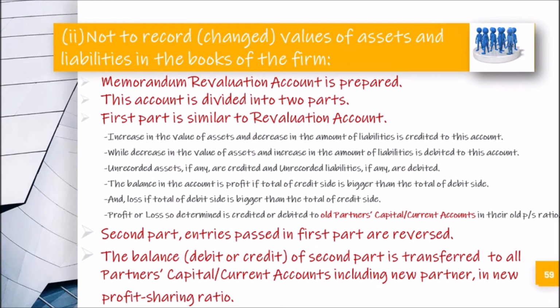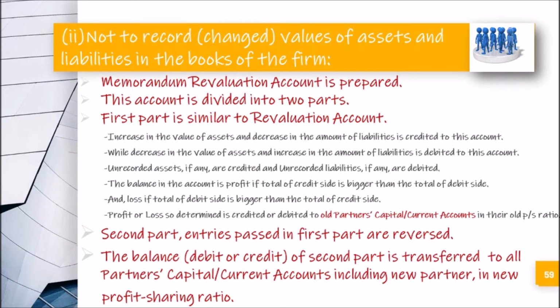The balance, debit, except the entry of profit and loss distribution. Understood? All the entries will be reversed, and the balance, debit or credit, of the second part is transferred to all partners' capital accounts or current accounts, including the new partner, in the new profit sharing ratio. This is the difference here.